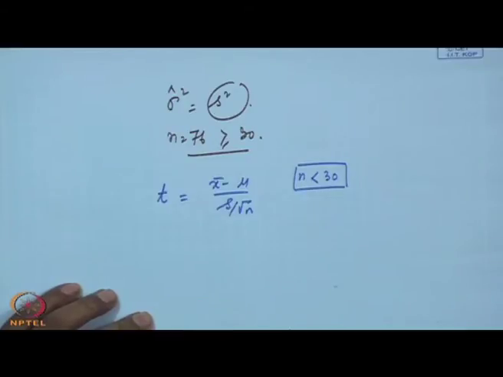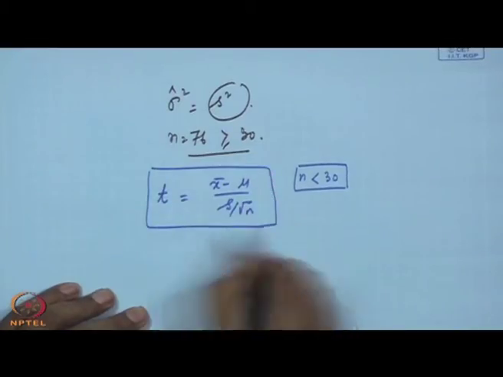Please keep in mind, when you sample from a normal population and population variance is known, irrespective of your sample size, you will use Z distribution. Population variance is not known, but sample size is large, you will use Z distribution.